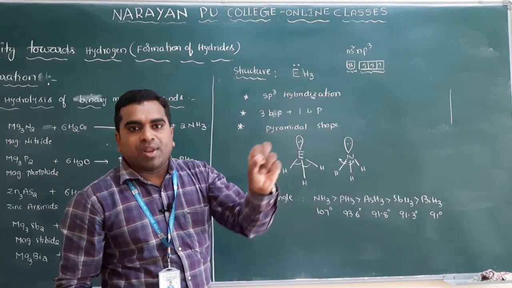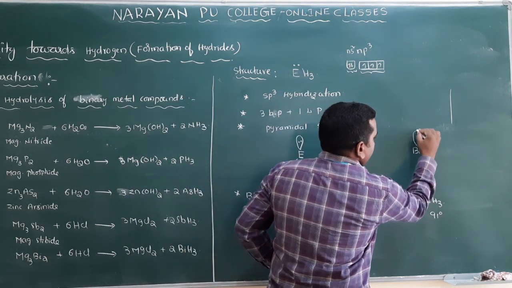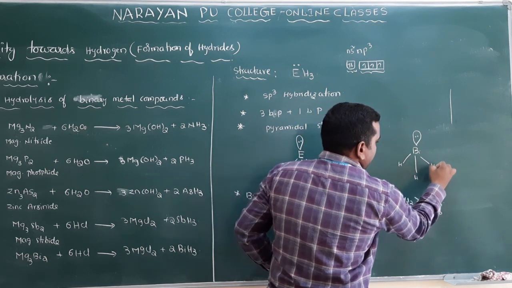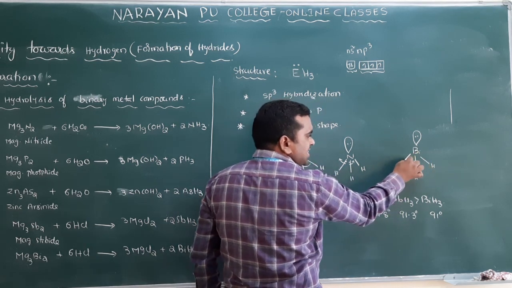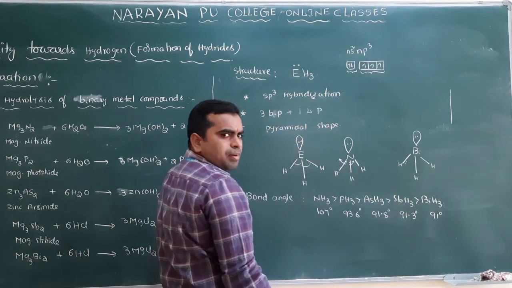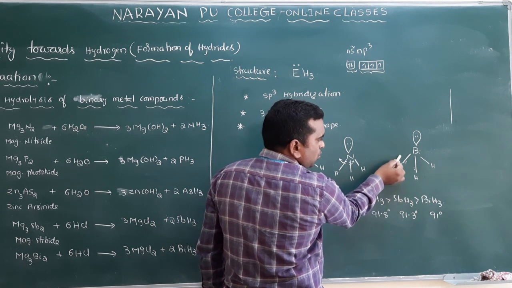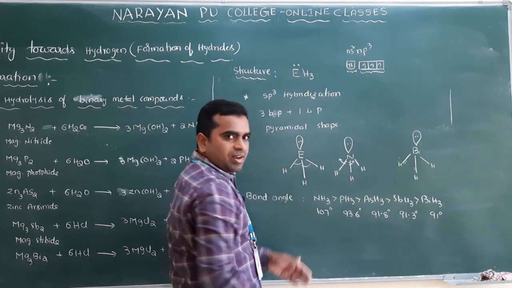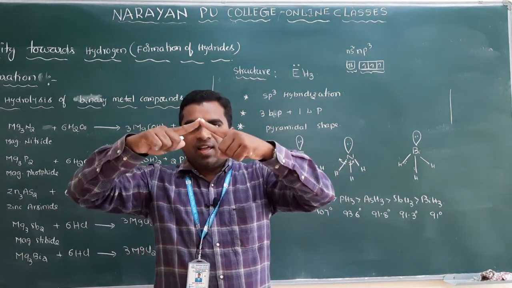If I take bismuthine, the structure is the same, with hydrogen here and hydrogen here. But bismuth is a metal with less electronegativity. So the bond electrons are away from bismuth, and the distance between these bond pair electrons is large compared to ammonia.